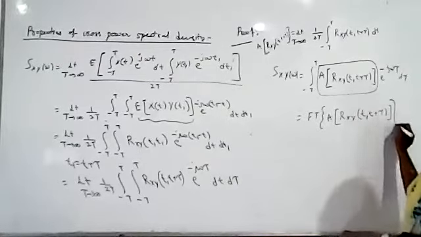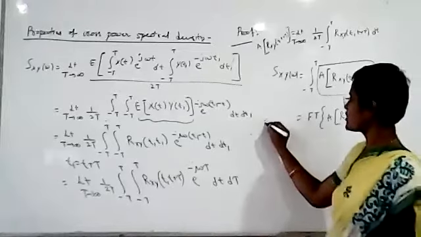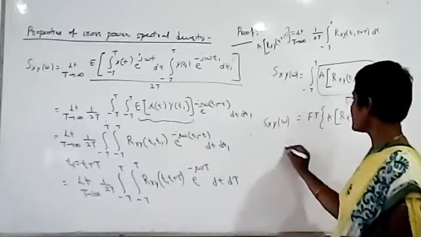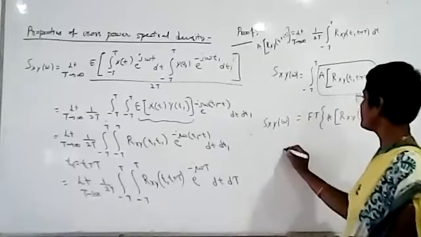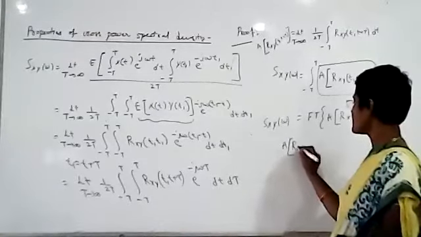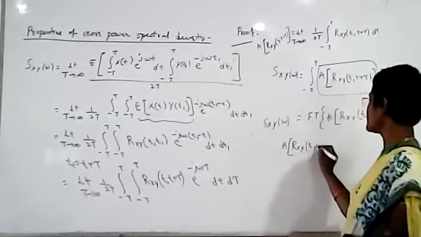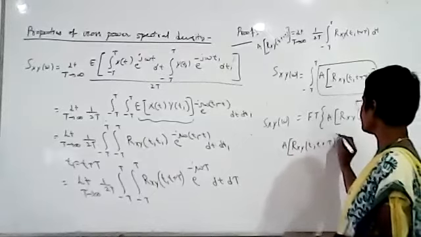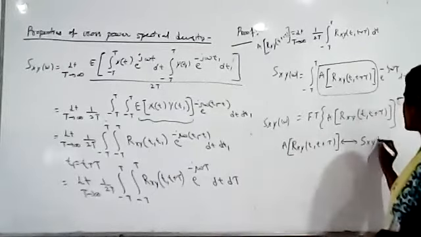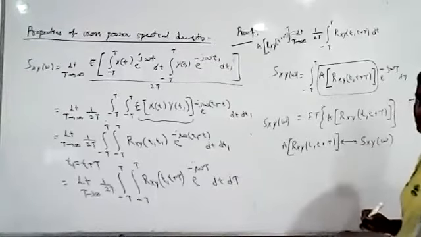Okay. So it is satisfying the first condition. What is the first condition? The first condition is that the time average of the cross correlation function and the cross power spectral density form a Fourier transform pair.